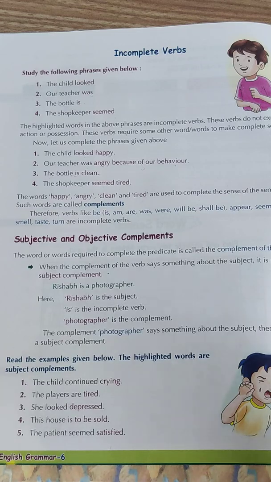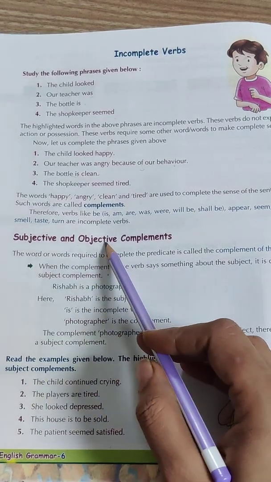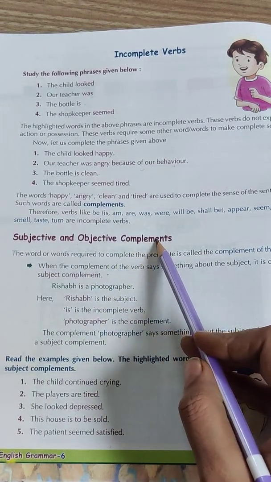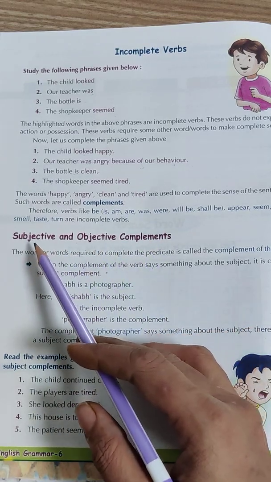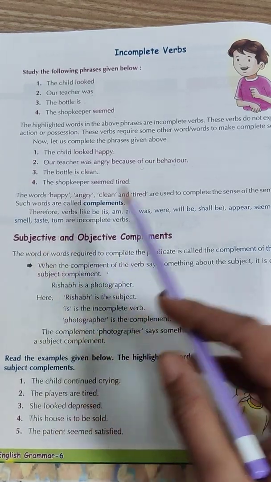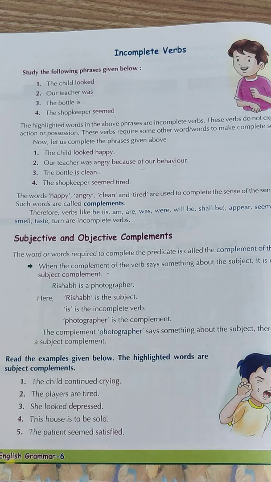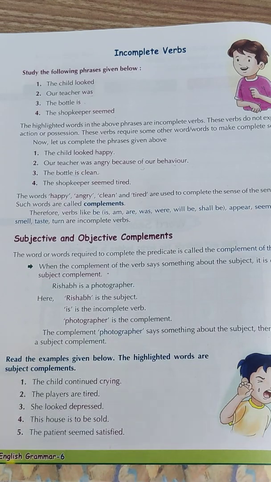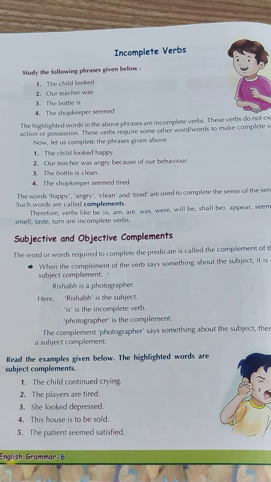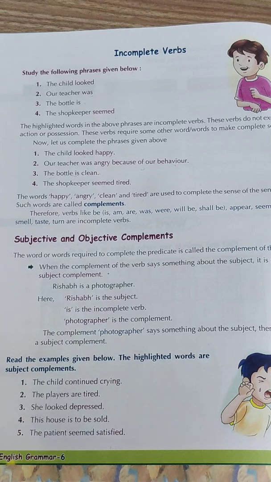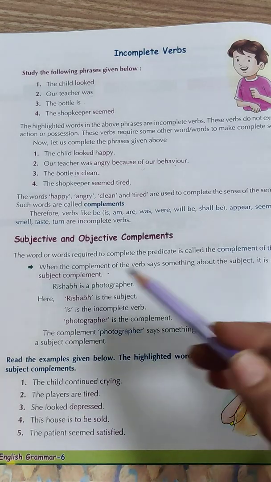So now let's proceed further with subjective and objective complements. Children, subjective. Here, subjective is when the complement of the verb says something about the subject. It is called subject complement. And when the complement says something about the object, it is object complement. Now let's read from your book to make it more clear.